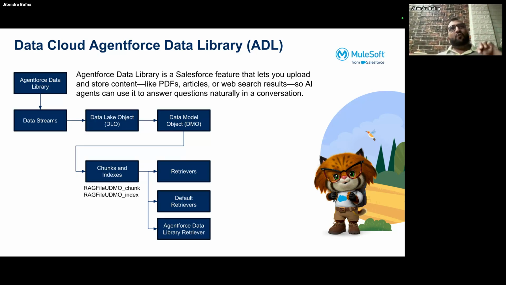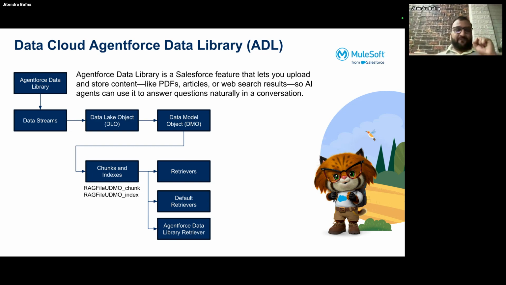You can simply load those documents to Data Cloud. So whenever you have a conversation with Agentforce, it will search for the answers in those files or data sources and get the answers for you.